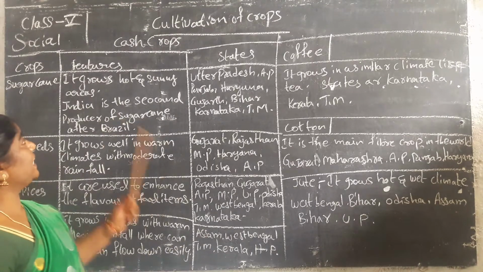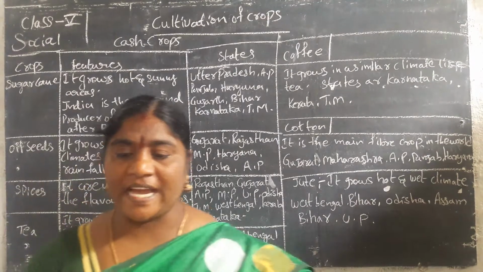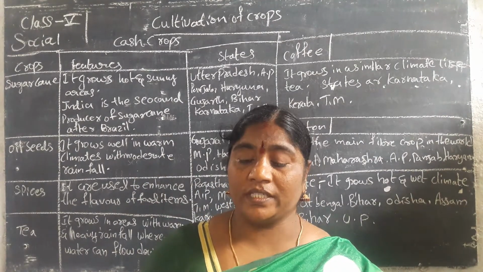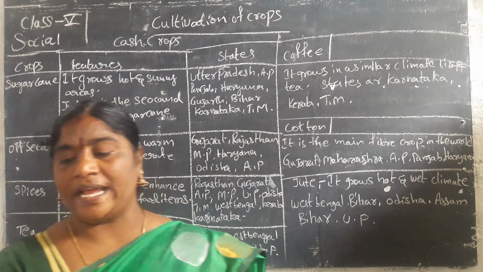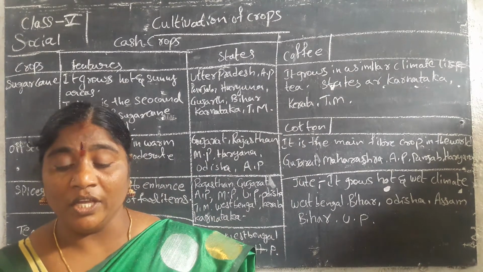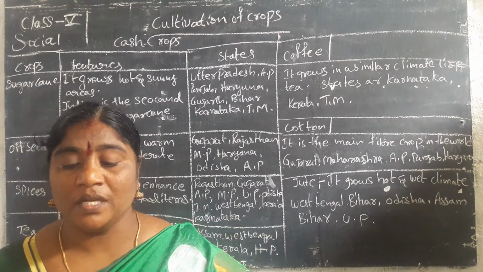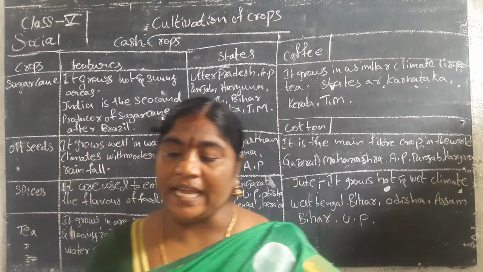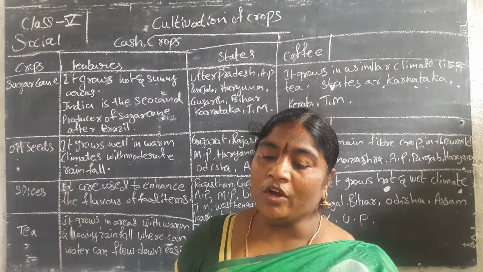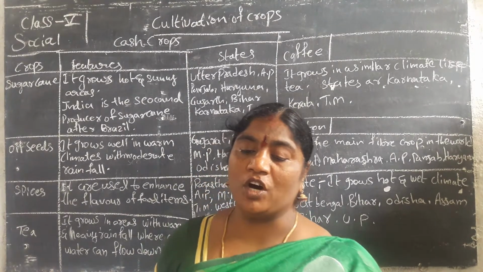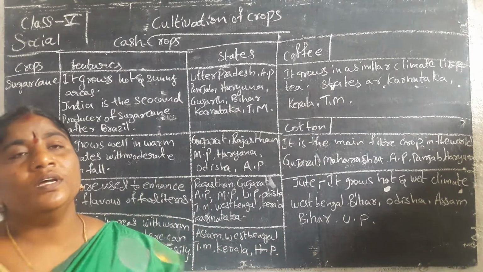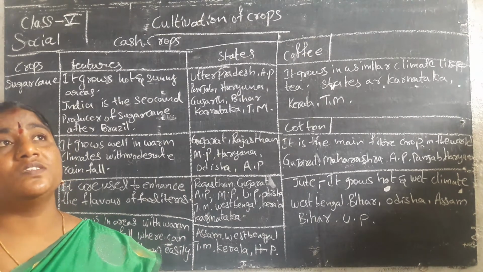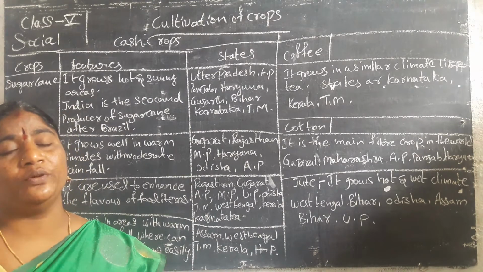Next we have to learn about cash crops. Cash crops are crops grown for selling and earning profit rather than being used by the farmers themselves. We sell them to others to earn money, taking a profit.